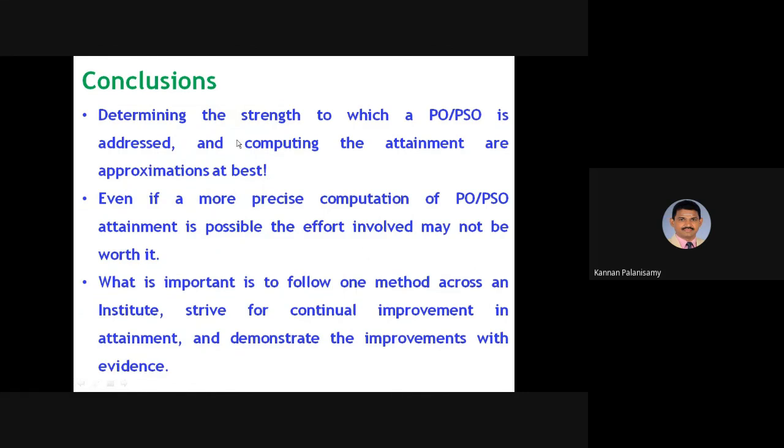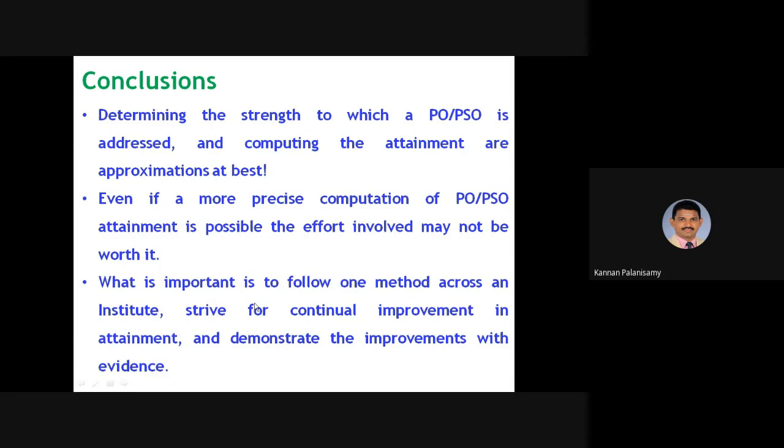And the conclusions: determine the strength to which PO, PSO is addressed, and computing the attainment is approximations at best. Whatever method we are following, that is not the exact value. It is based on approximations only, right? And even if more precise computation of PO, PSO attainment is possible, the effort involved may not be worth it. If you take much more care to give this approximation as a close one, then you have to put in a lot of effort. That is not required.